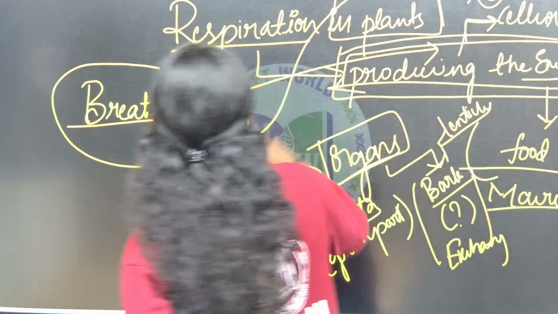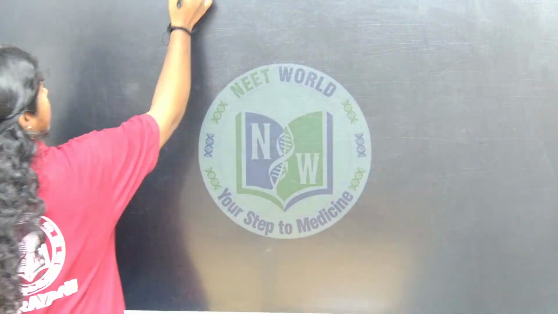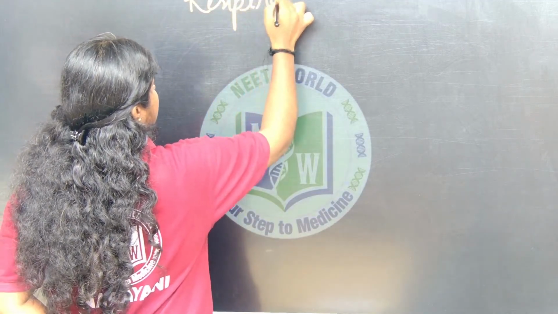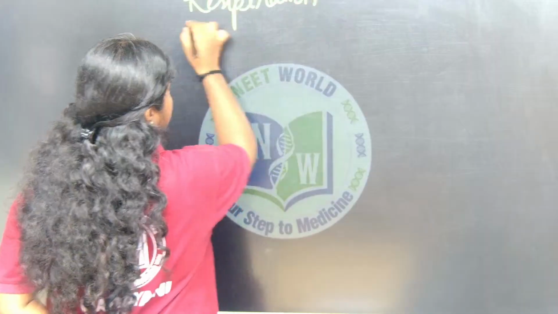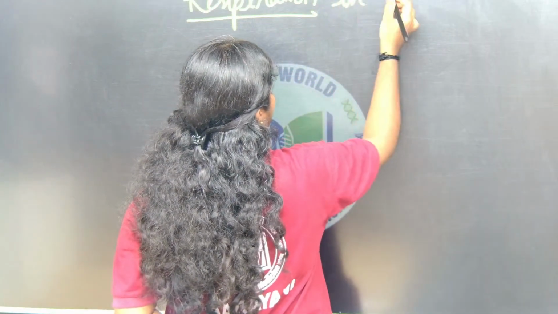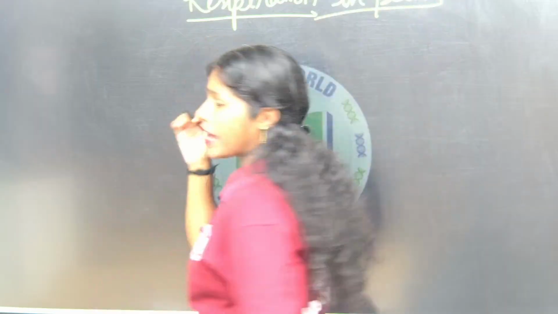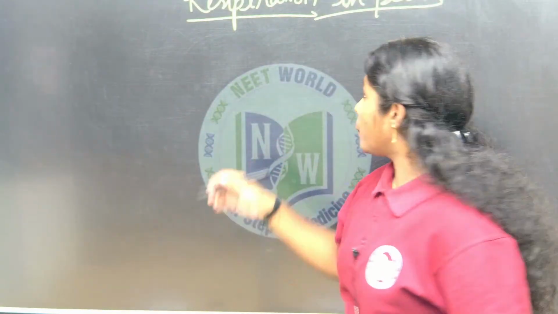Let's see. We know that plants can prepare their own food. Plants do not eat, right? Then how are they producing energy?